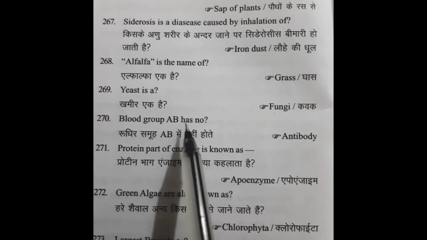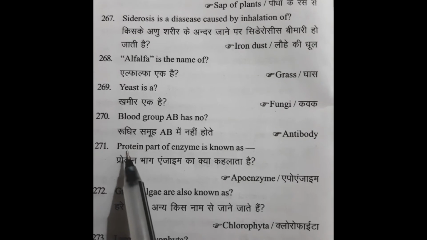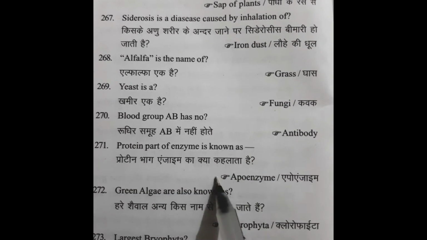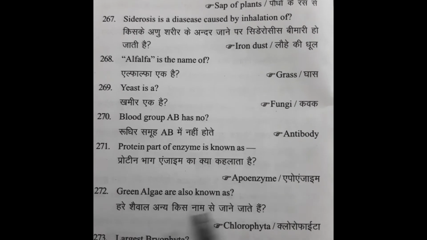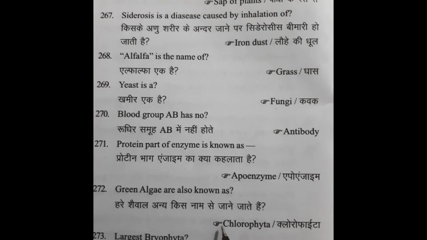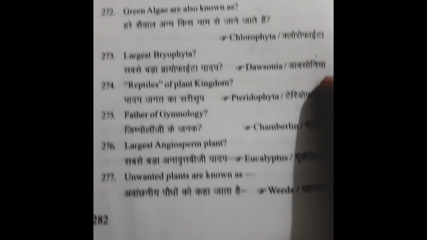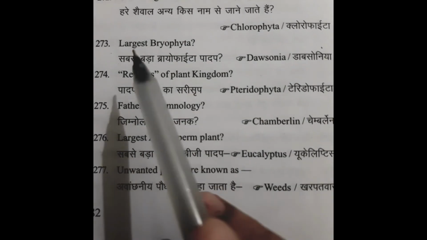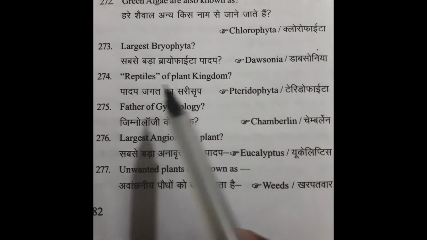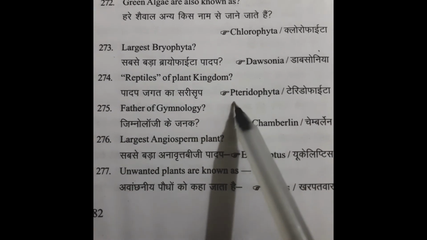Blood group AB has no antibody. Protein part of enzyme is known as. Answer: Apoenzyme. Green algae are known as Chlorophyta. Largest bryophyta: Dawsonia. Reptiles of plant kingdom. Answer: Pteridophyta.